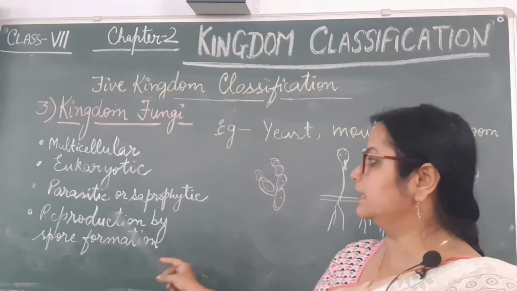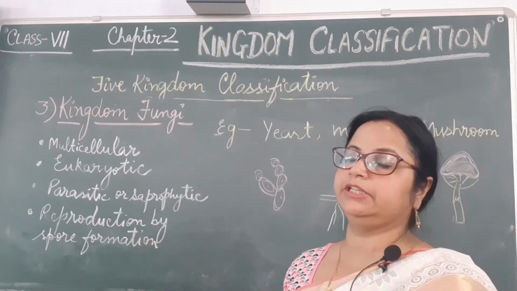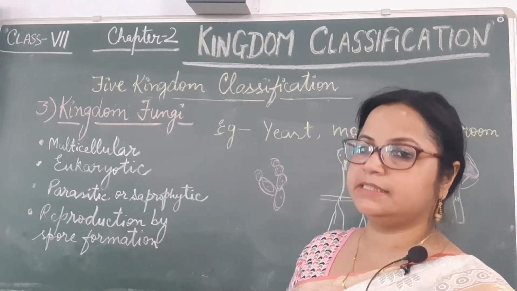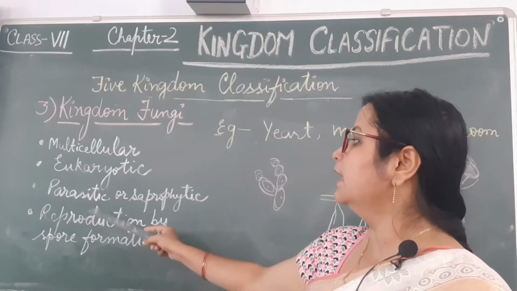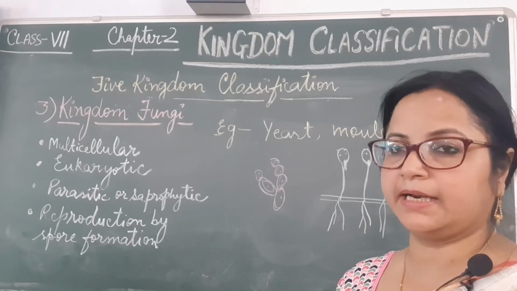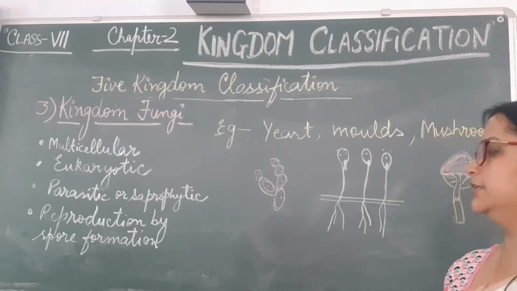If some fungus takes nutrition from living organisms and causes diseases to them, it is called a parasite, showing a parasitic mode of nutrition.